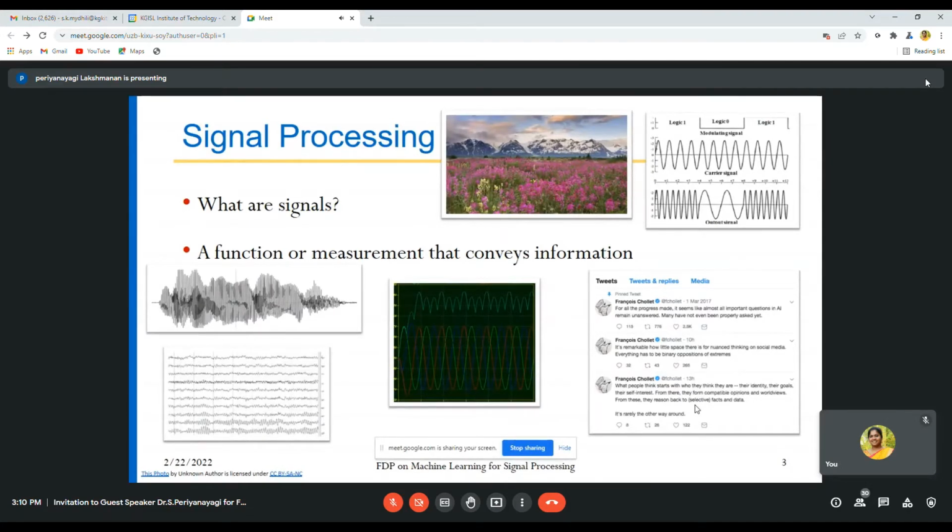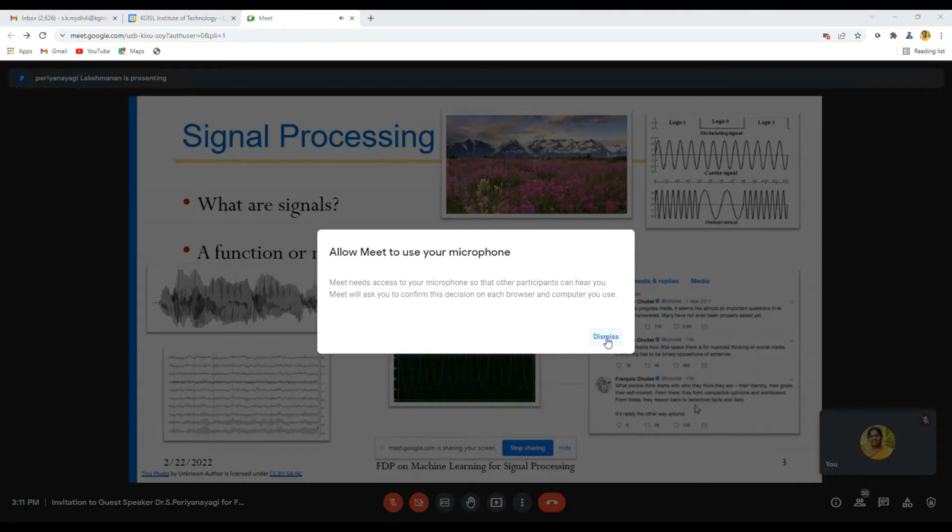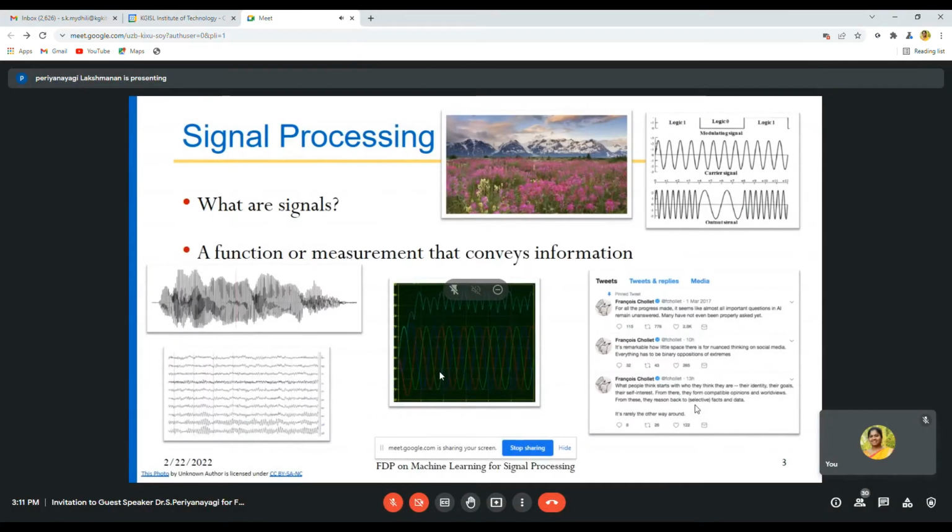So generally, what are signals? A signal is a function or a measurement that conveys some information. We can record a speech signal by using a microphone. This particular signal is a speech signal recorded from the microphone, which is again a function of time. If you record your voice using a microphone, for example in our smartphones, which have a recording option, and we take that signal, it will look like this.